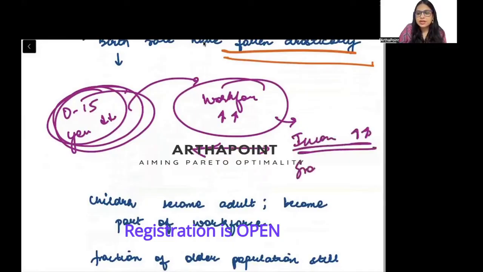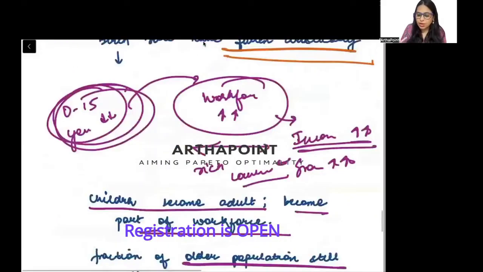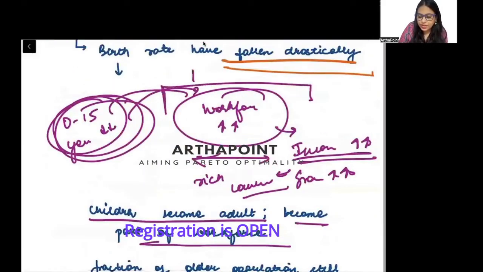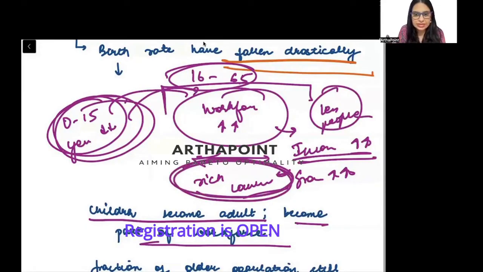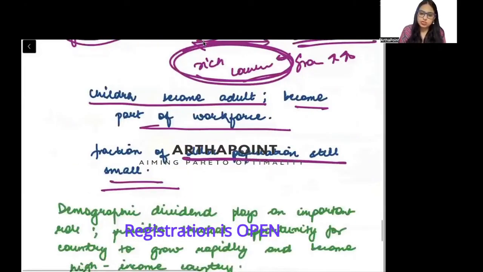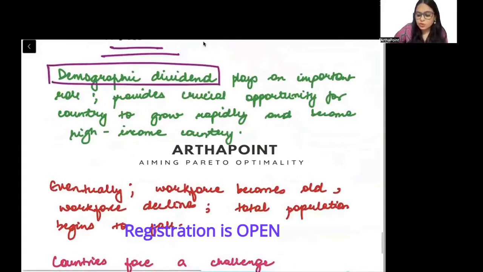Because income is expanding, the country is growing, right? And it is going towards becoming a rich country, right? So children become adult, they become part of the workforce. The fraction of older population अभी भी small है, क्योंकि अभी ये लोग सिर्फ यहाँ आए हैं. They have become between 60 to 65. यहाँ पे there are still less people. So the country starts growing, income starts increasing, and the country starts becoming a rich country. This process, when you become a rich country, is called demographic dividend. Dividend क्या होता है? Profit.